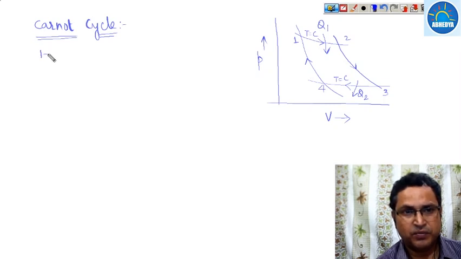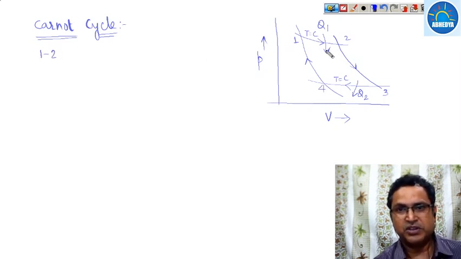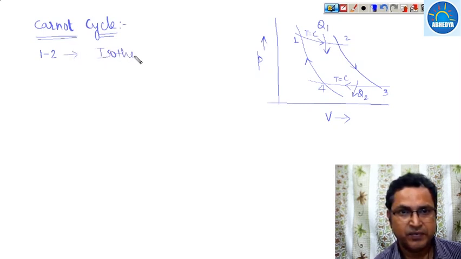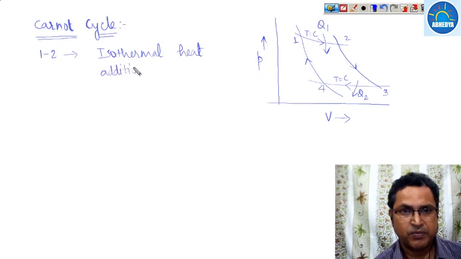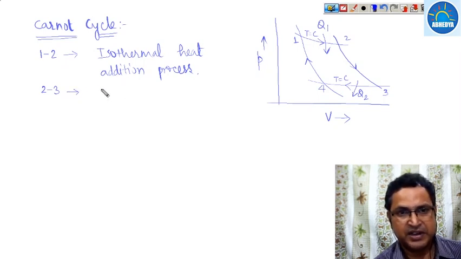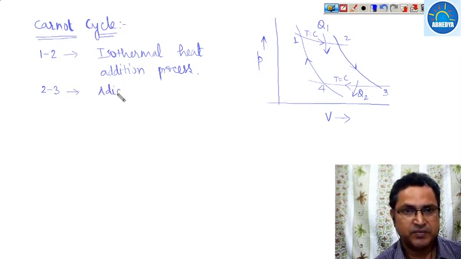One to two. The process 1 to 2 is an isothermal heat addition process. Two to three, adiabatic expansion process.